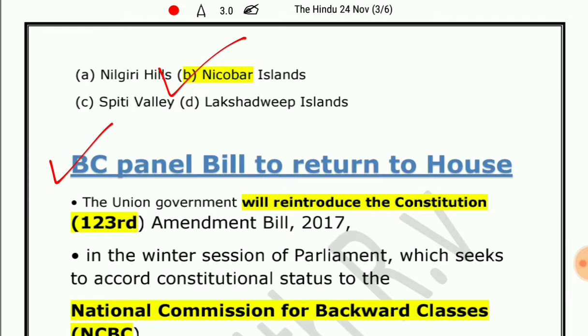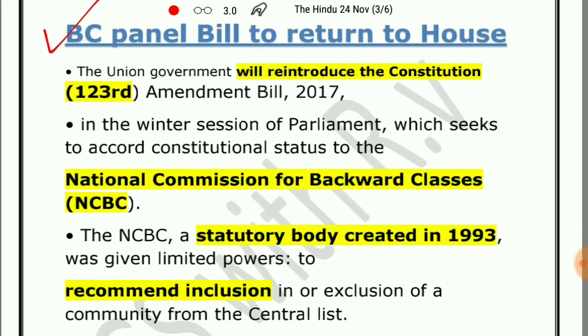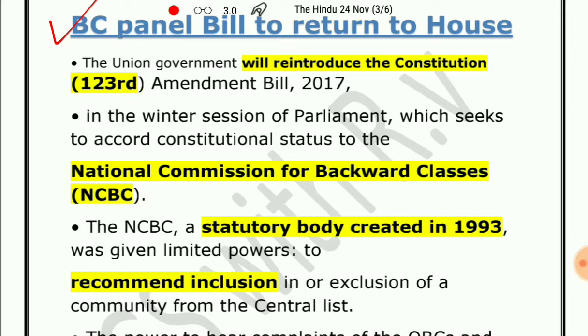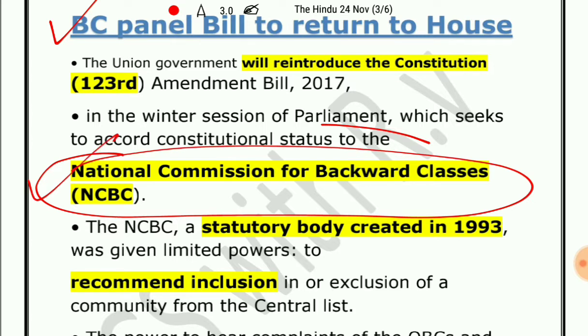What does it mean? The backward caste panel bill will return to the House. The Union government will introduce the constitutional bill. In fact, it will reintroduce the constitutional bill, that is the 123rd Amendment Bill, in the winter session of Parliament, which will seek to accord the constitutional status to the National Commission for Backward Classes.